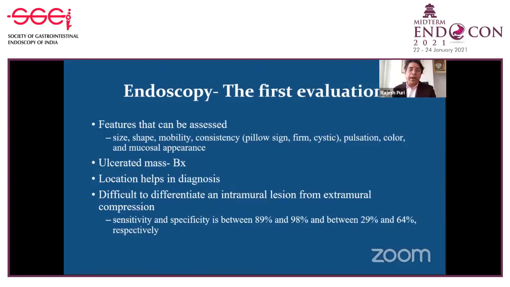Consistency you know by poking with the biopsy forceps, as well as pulsation over it. Color and mucosal appearance sometimes give an idea about the subepithelial lesion. If the mass is ulcerated, you can take a biopsy. Location sometimes also helps in deciding the nature of the lesion. But with an endoscope, it is difficult to differentiate an intramural lesion from an extramural one.